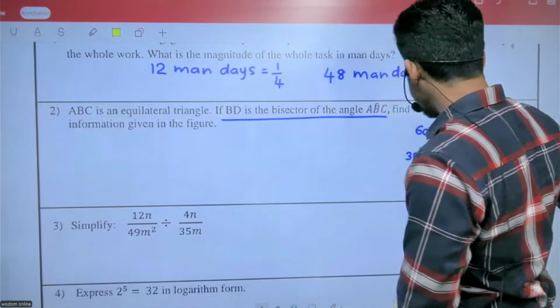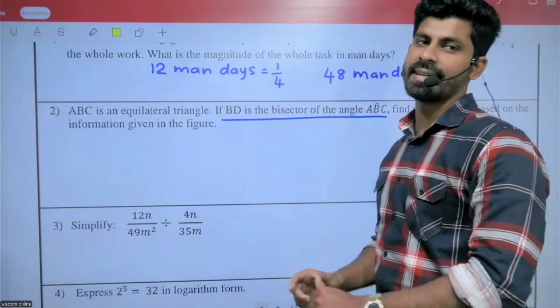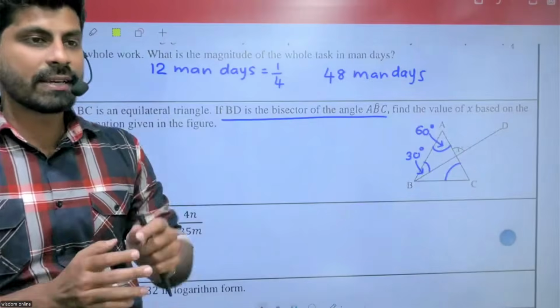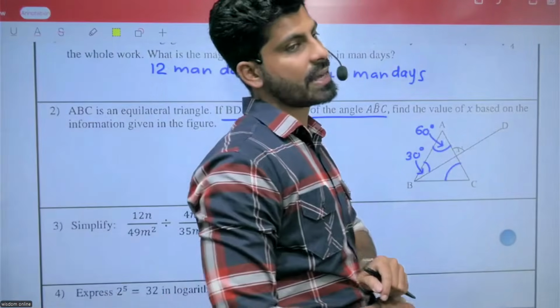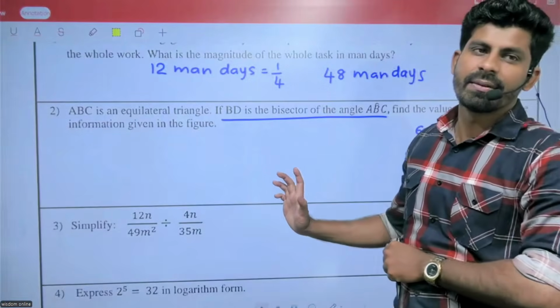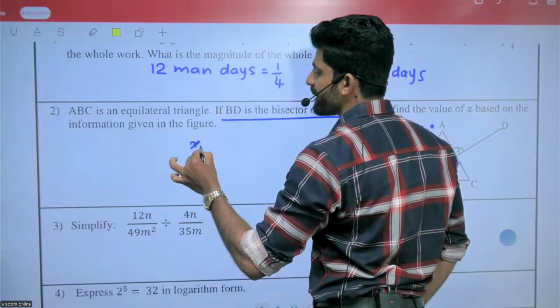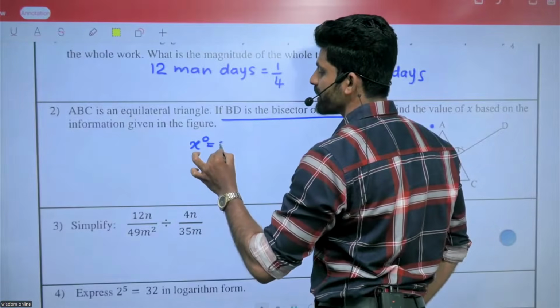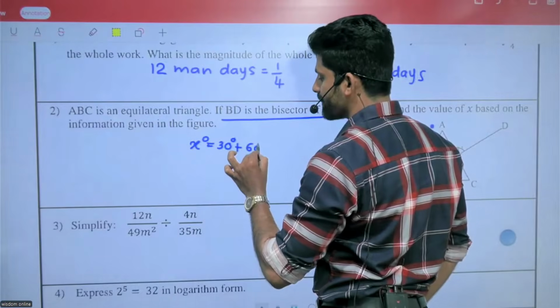An exterior angle equals the sum of the interior opposite angles. Therefore, X equals 30 plus 60.